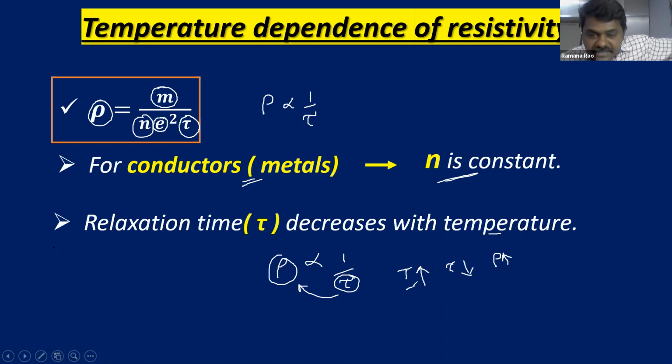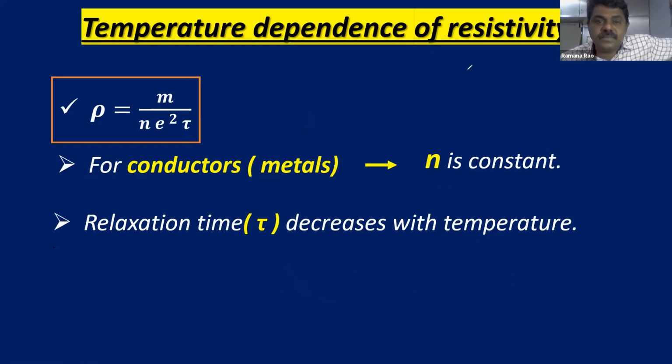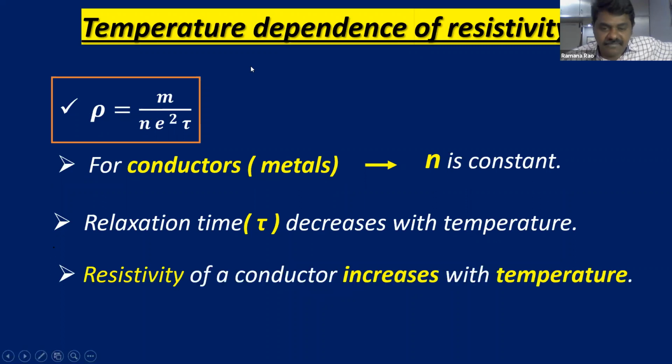So this is the concept. As temperature increases, relaxation time decreases and resistivity increases. This is the temperature dependence of resistivity. Understood, children? Now, coming to the next, how this is explained with the help of a graph.